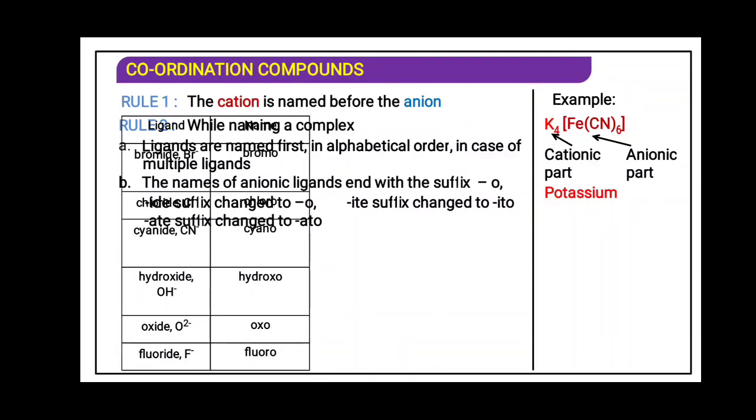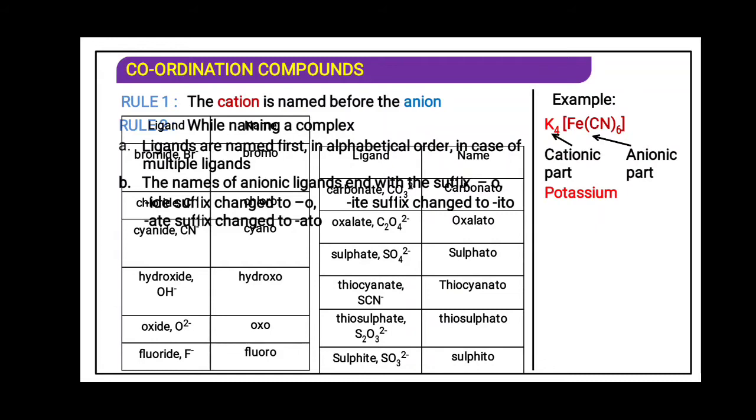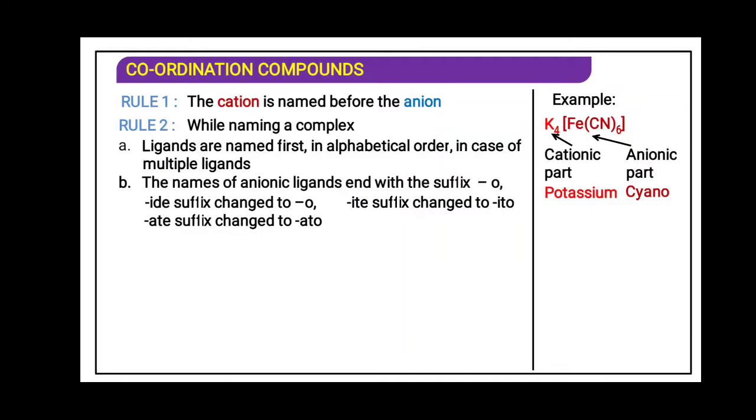This we have seen. Hydroxide, hydroxo; oxide, oxo; fluoride, fluoro. This name we have already seen. Oxalate, ATE, oxalato; sulfate, sulfato; thiocyanate, thiocyanato. These all ligands are negative ligands. Thiosulfate, thiosulfato; thiosulfite, thiosulfito. Now over here this is cyanide, so the name will be cyano. So this is the name of the ligand, as a ligand, cyano.